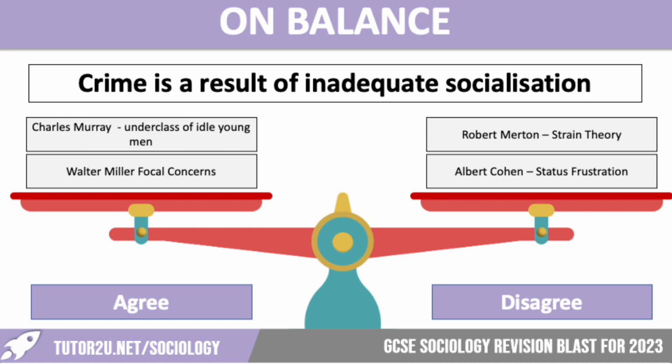Then we've got Albert Cohen's status frustration. The idea here is that working class boys in particular find it really difficult to achieve the status that they desire through legitimate means. So they know that they're perhaps not going to do that well at school, so instead they turn to antisocial behaviour where they will get a different type of status and they feel that they then are important members of society.